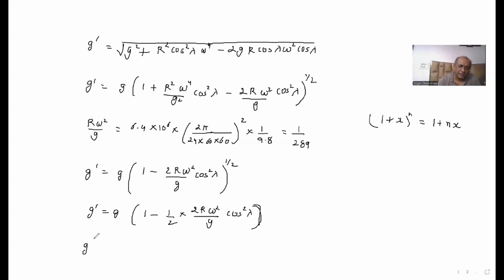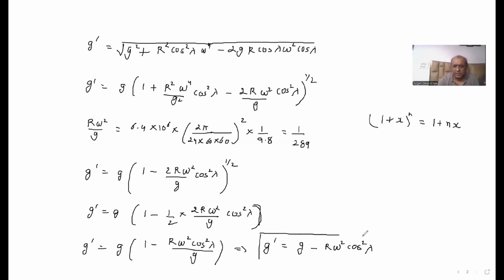So what we are left with is g dash is equal to g into 1 minus R omega square cos square lambda divided by g. We are left with this. Okay, and if I take g inside, we obtain g dash is equal to g minus R omega square cos square lambda. So we are left with this.